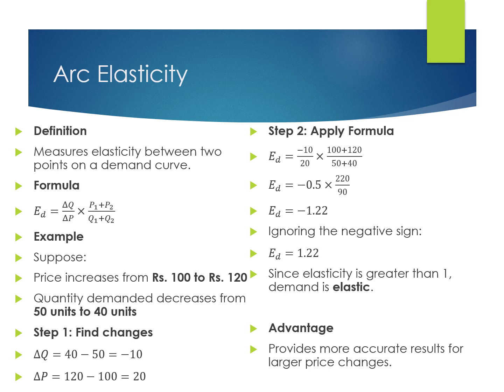In point elasticity, we calculate elasticity at a single point on the demand curve. It works best when the change in price is very small. However, when price changes significantly, point elasticity may give different answers, depending on whether we move from point A to point B or from point B to point A. Arc elasticity solves this problem by using the average of both prices and quantities, because it uses the midpoint average method. It treats both points equally. It gives the same elasticity whether price rises or falls. It is more reliable for large price changes. It reduces calculation bias.